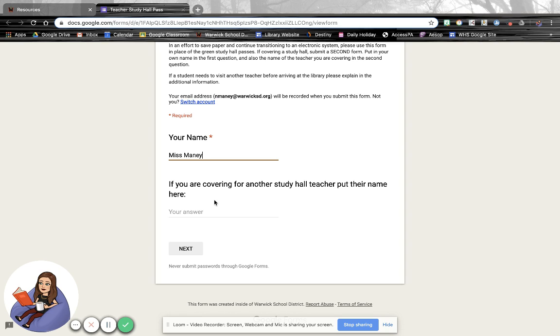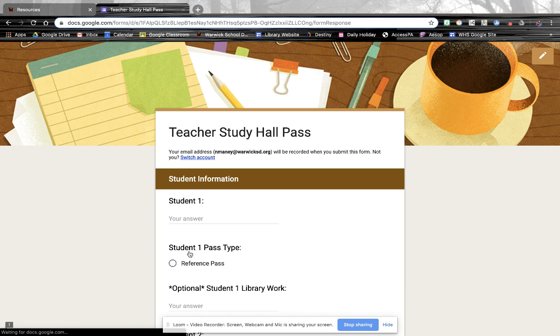If you are covering for another teacher, so if you are covering for your partner or you got pulled into a study hall to cover because another teacher got pulled or whatever reason, you're going to put their name in here. So if Mrs. Miller, my aide, was another study hall teacher and I had her students, I would put her name in here. And then you will click on next.